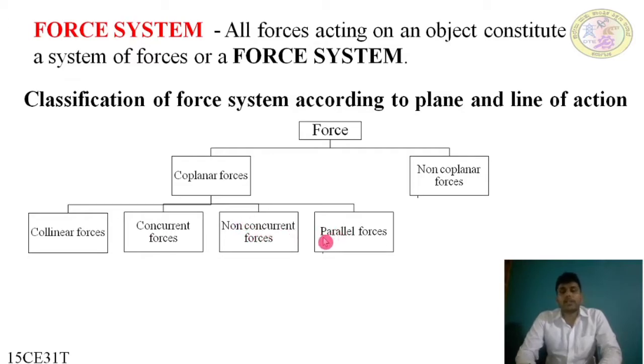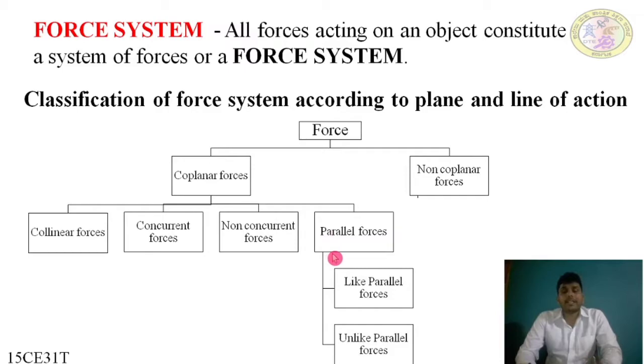Parallel forces are forces which are parallel to each other. Further, the parallel forces are classified into 2 types: like parallel forces and unlike parallel forces. Like parallel forces have the same direction, and unlike parallel forces are in different directions.